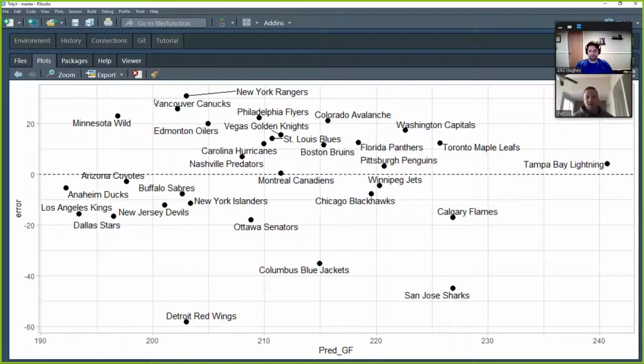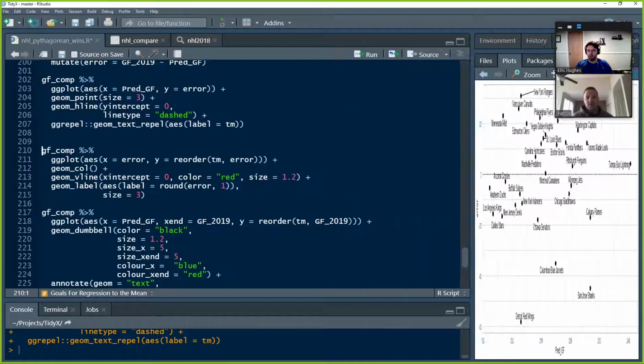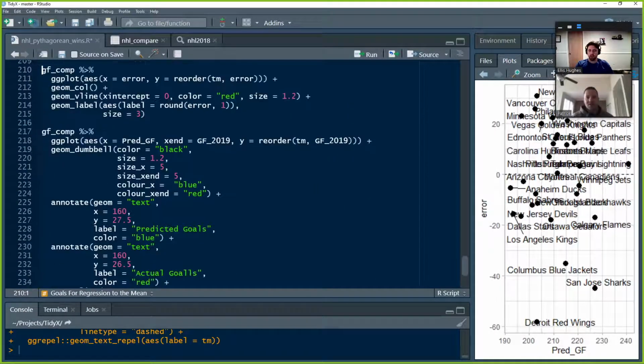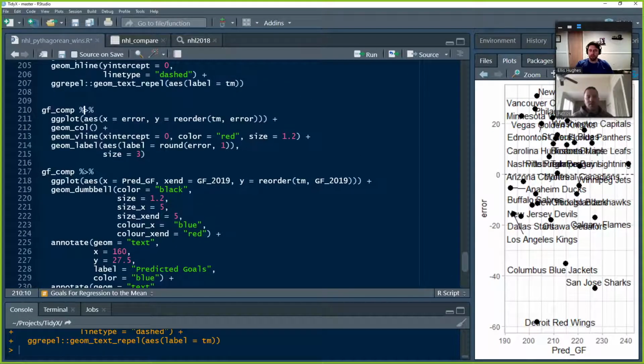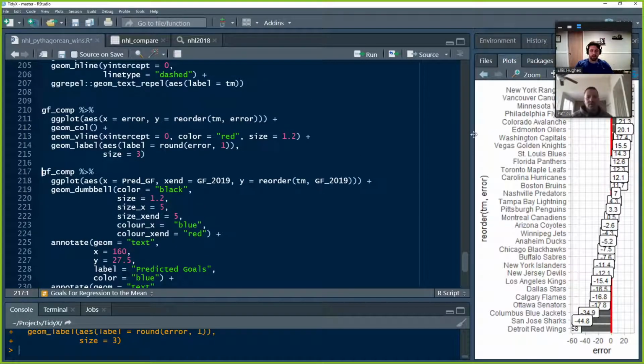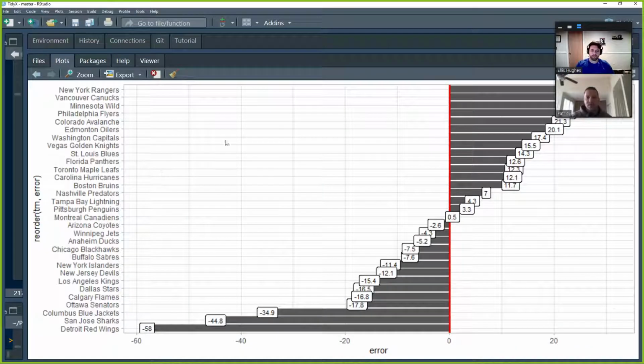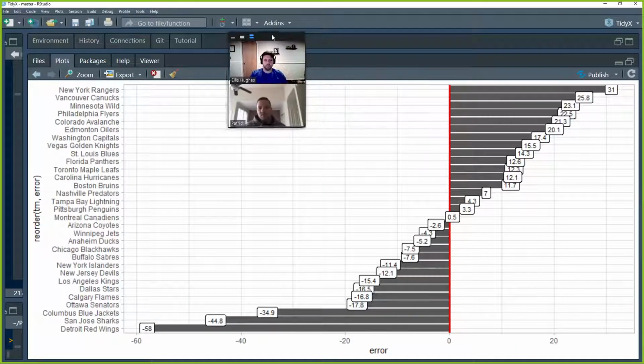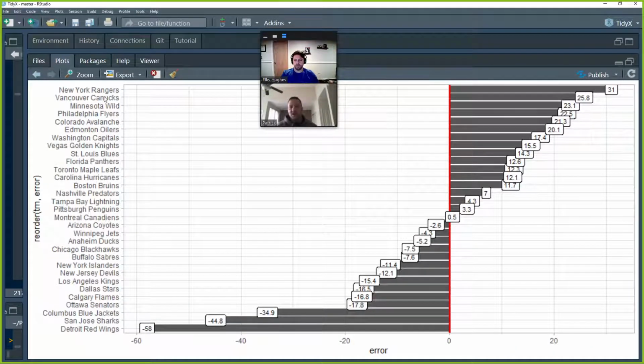And so we can plot these in a way that allows us to evaluate them in maybe a little more interesting way. The next one is a column plot. We did that before. It's the same column plot that we did. It's cool, I guess.